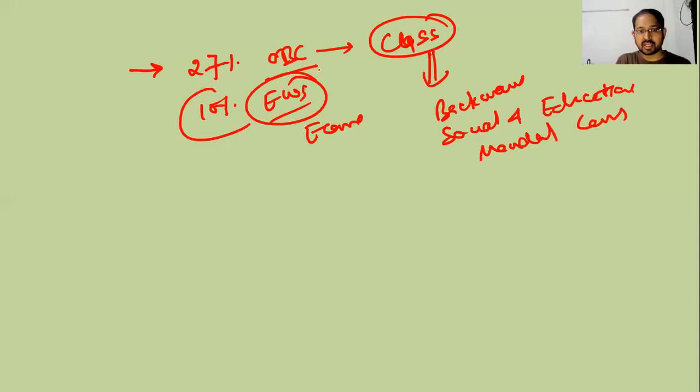So it struck down the 10% reservation clause. Second, the Supreme Court said that the reservation should be one time and should not be allowed in promotions.